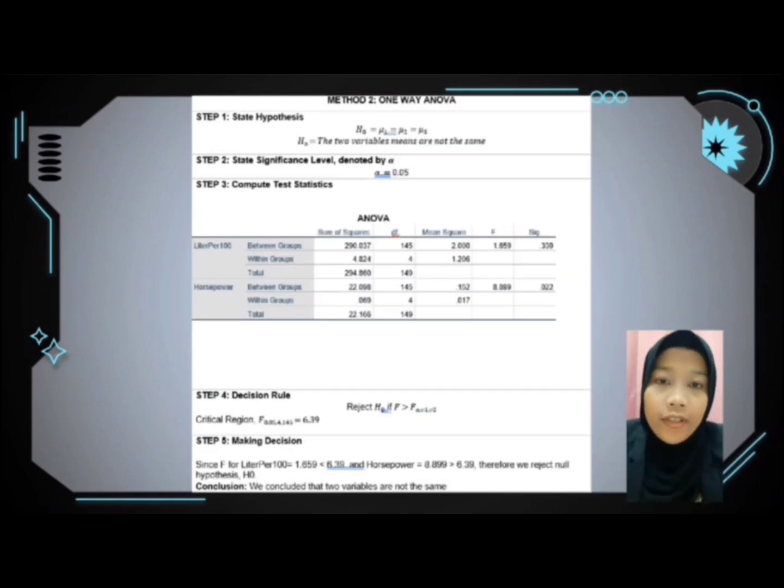The last one is one-way ANOVA. We have calculated step by step, and I will give you the conclusion. Since F for liter per 100 equals 1.659, smaller than 6.39, and horsepower 8.899 is greater than 6.39, therefore we reject the null hypothesis. Conclusion: we conclude that the two variables are not the same.